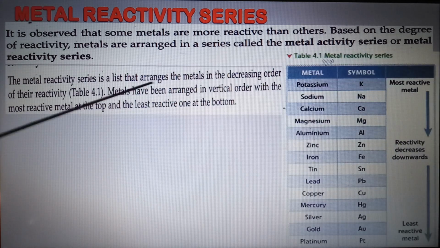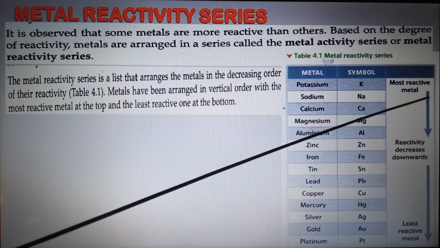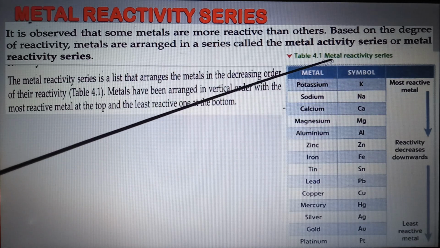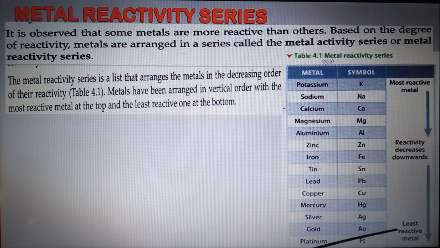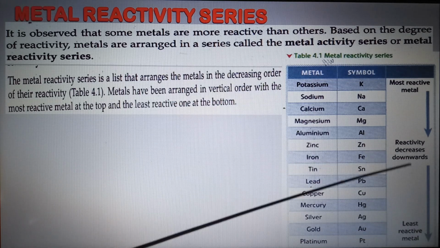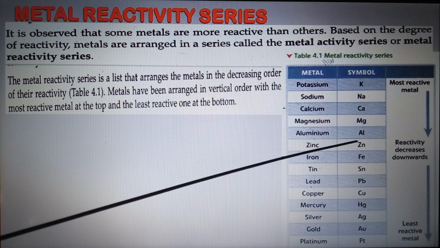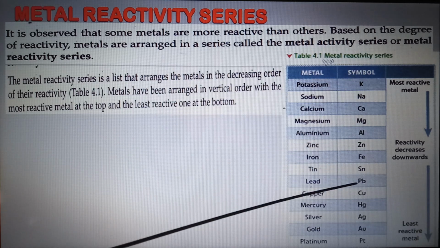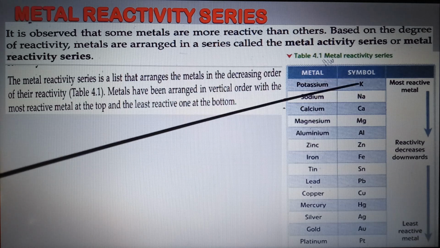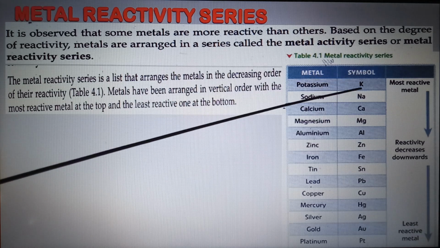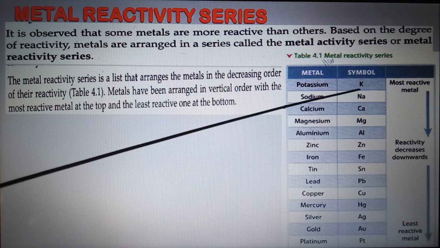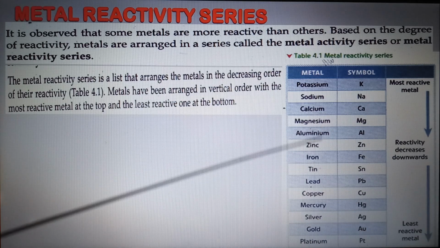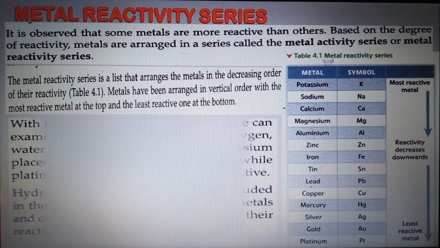Let us have a look. Here the most reactive metals like potassium, sodium, calcium are placed above in the metal reactivity series, the least reactive at the bottom, and the moderately reactive ones somewhere in the middle. Accordingly, whichever is present first will be most reactive, and they will be displacing the preceding metal element from the salt solution.